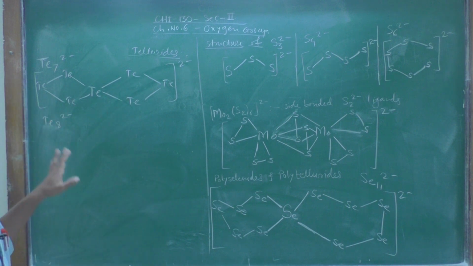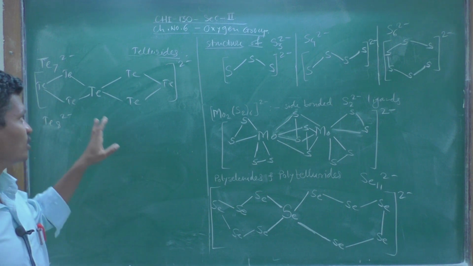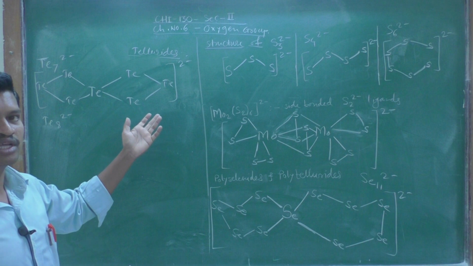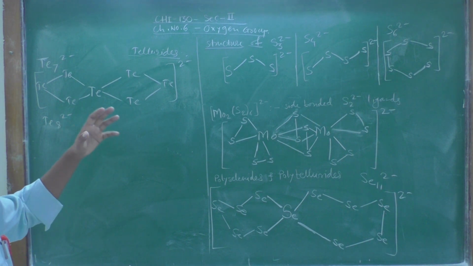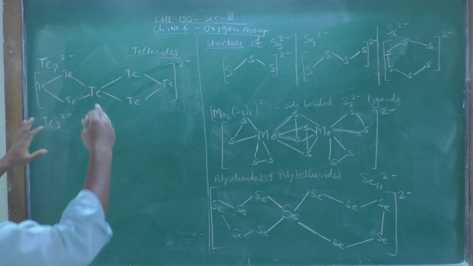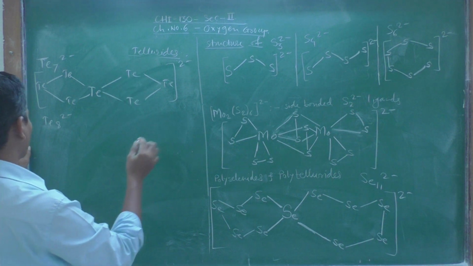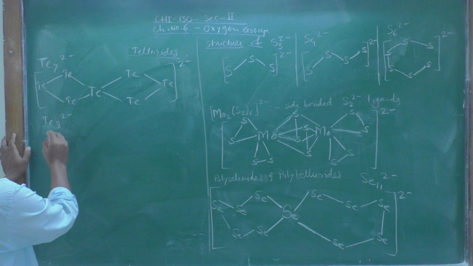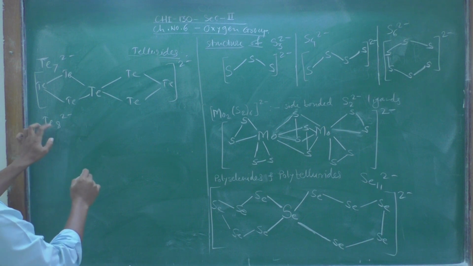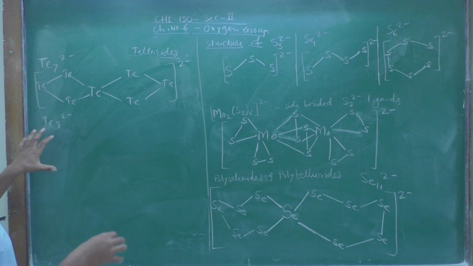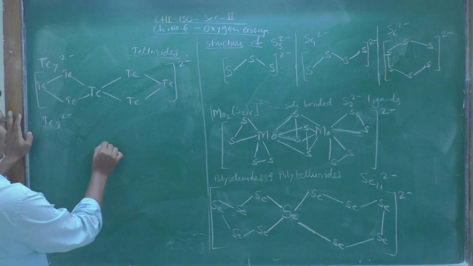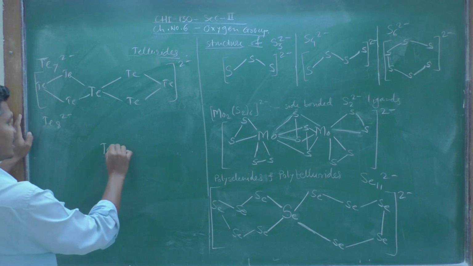All these structures are important from the exam point of view. These all structures are important. In your examination, these structures have been asked to write or to draw the structures of any type of compound. Okay, so 8 tellurium atoms are there. So that is why one is 5-membered and another is 3-membered ring, with one central tellurium atom.